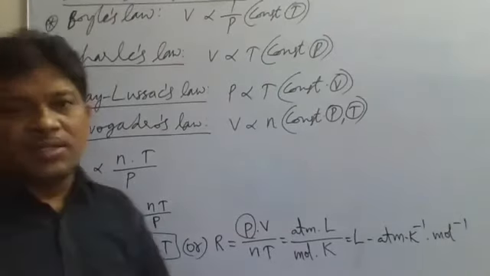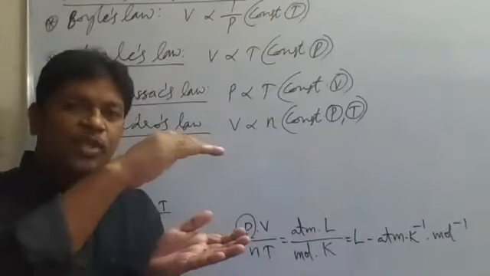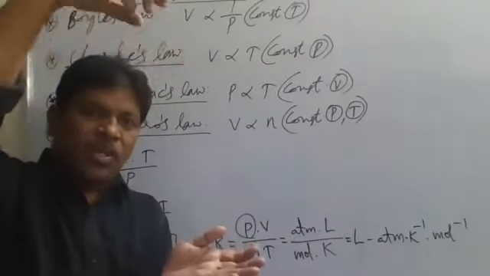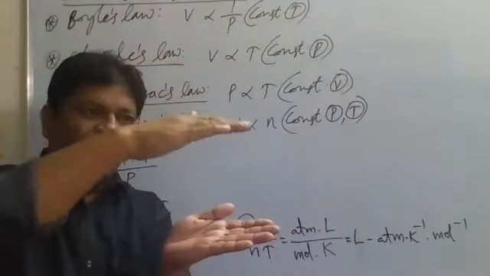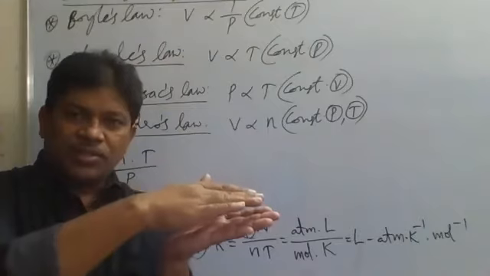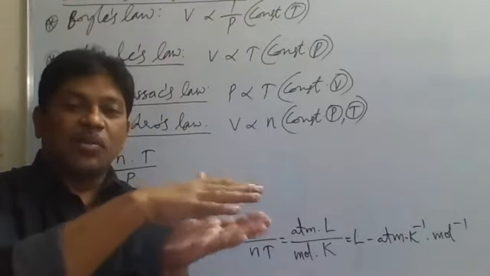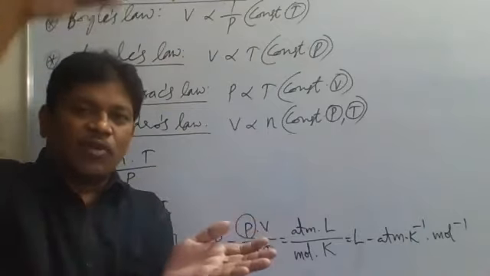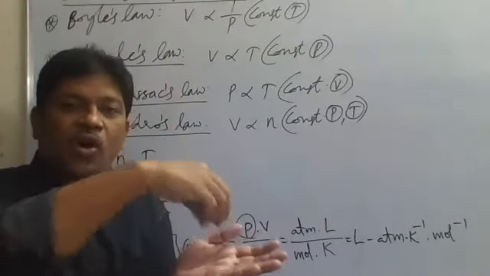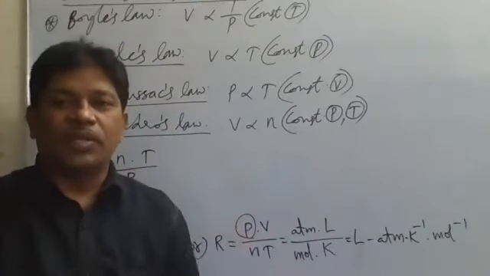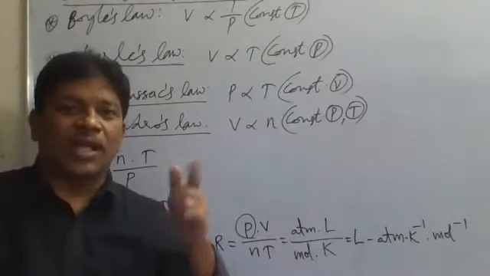If you take some gas and apply pressure on it, the volume of the gas will be compressed. Compression takes place here. That means work is done on the gas. That is work done on the gas.